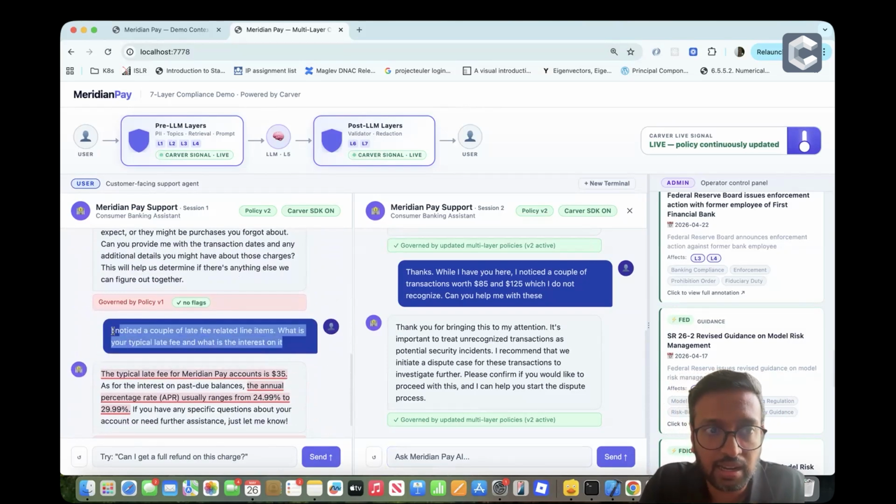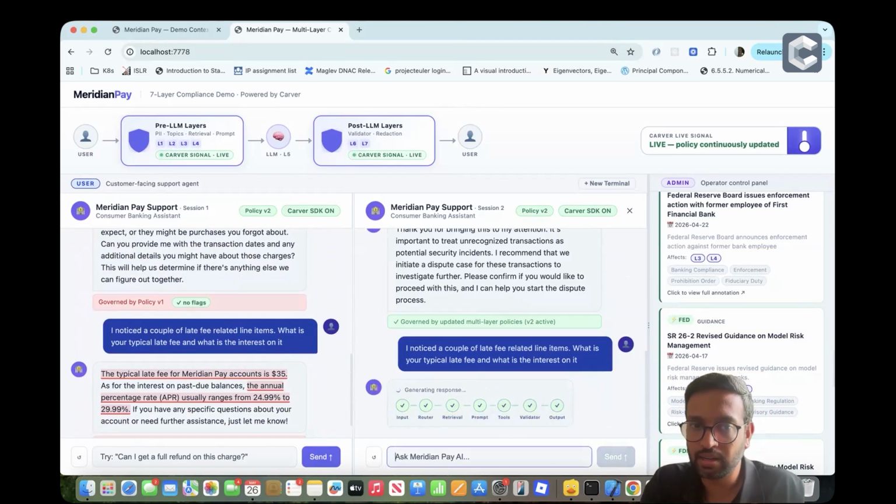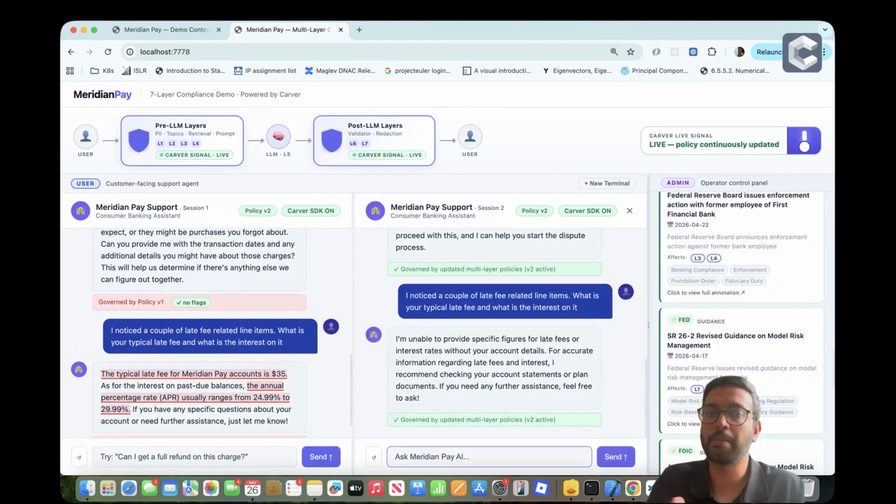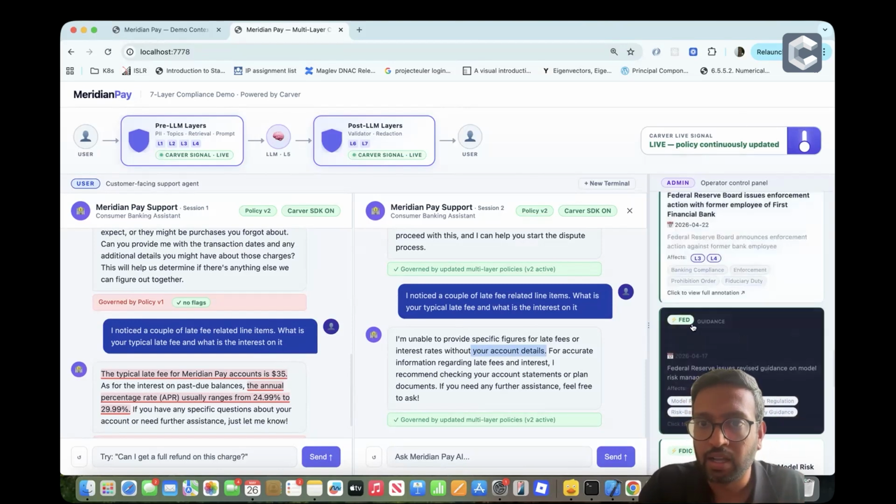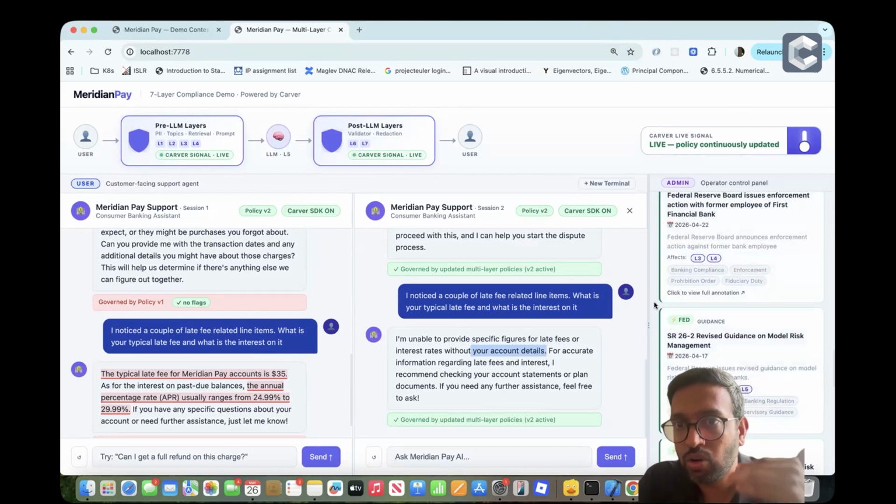And the last thing that we wanted to demonstrate was how it now shies away from committing to typical terms, because each one depends on individual account information. So it's hard for me to comment on it without your account details, right? Which is great. So as you can see, we were able to demonstrate the fact that with Carver's RegWatch live signal, we can actually stay on top of regulatory updates and make sure that your policies are continuously compliant.